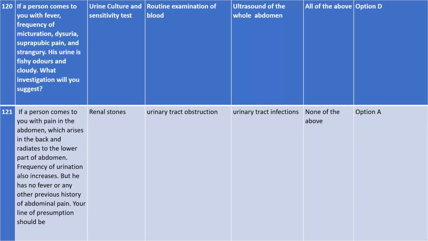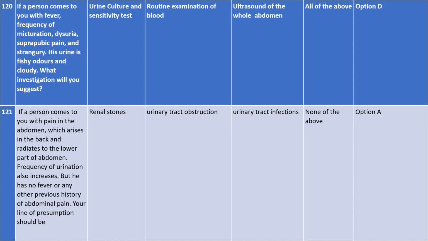So the given option is option A. Okay, why is this option A? I would like to explain a little bit briefly. So the renal stone is the answer. Okay, this was the part taken by Shaban. I think renal stone, isn't it, Srijana? Renal stone was taken by Shaban, isn't it? Yes. So why did you not choose urinary tract obstruction, and why did you not choose urinary tract infection?